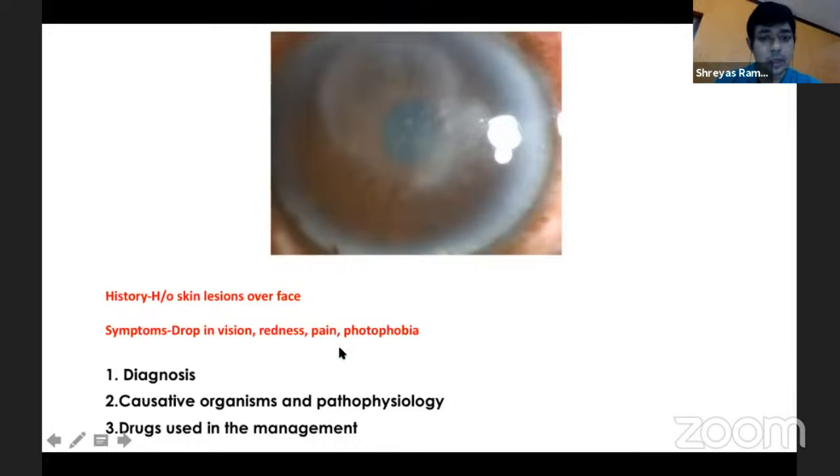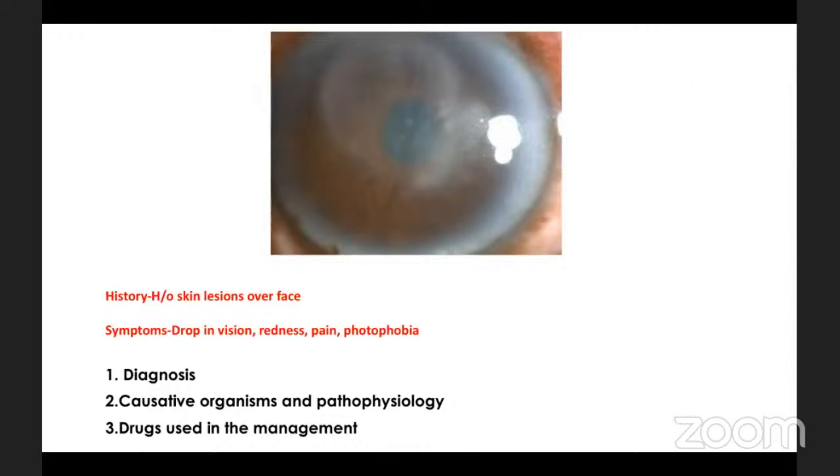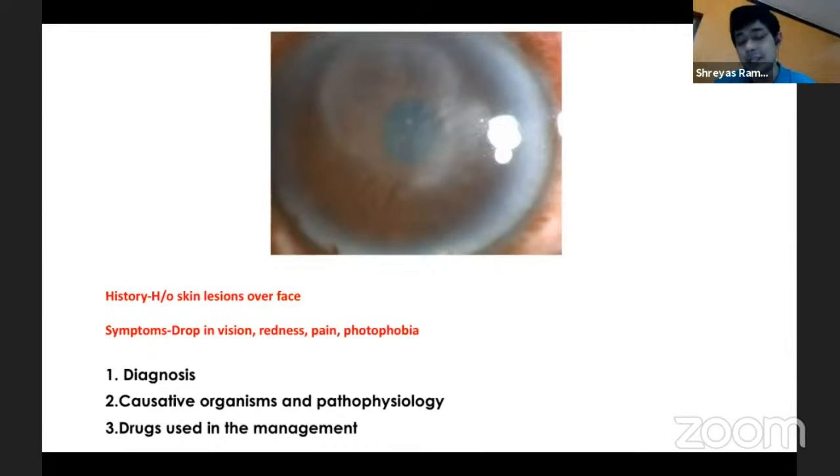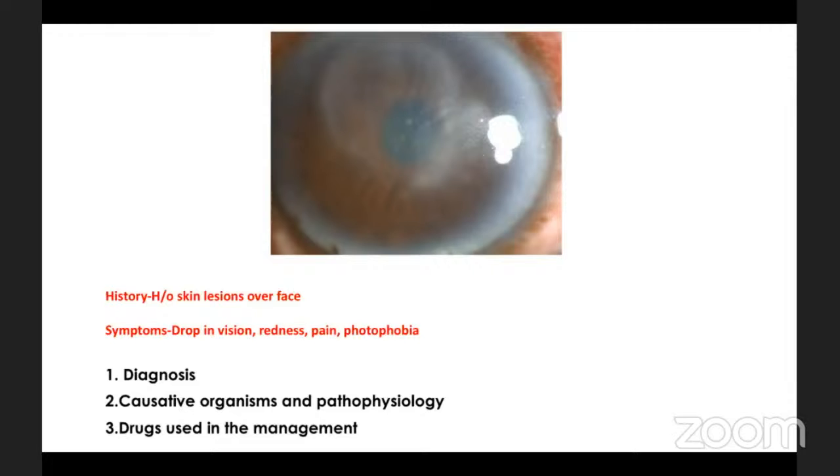So quickly, what is this? Herpes zoster. Yeah, so because I've written skin lesions over the face, you can say herpes zoster, sir. Otherwise, this could also be any form of endotheliitis, right? So typically a viral endotheliitis where you see these typical pigmented keratic precipitates on the back, as well as a ring of edema.